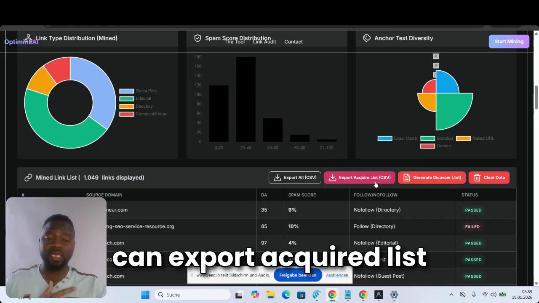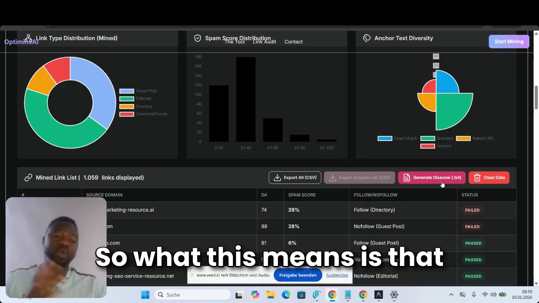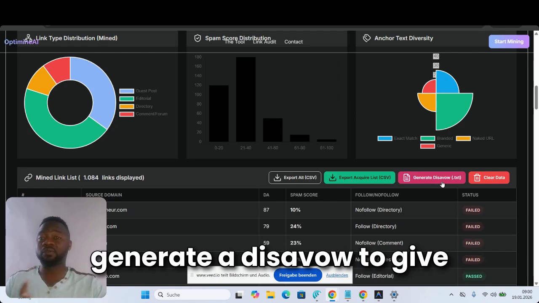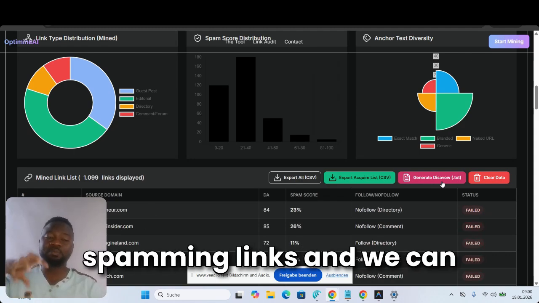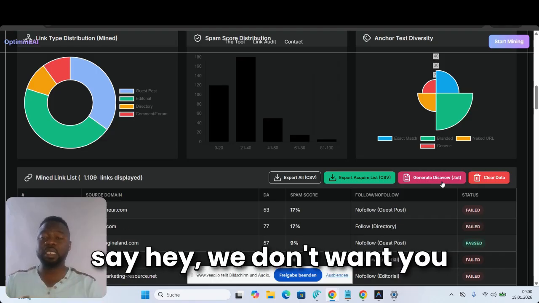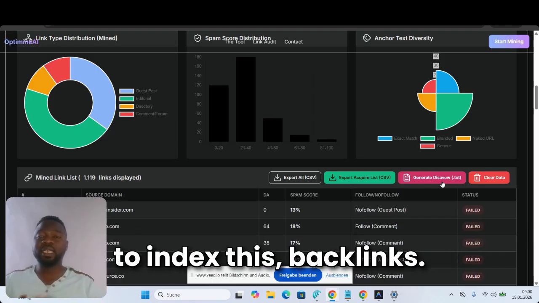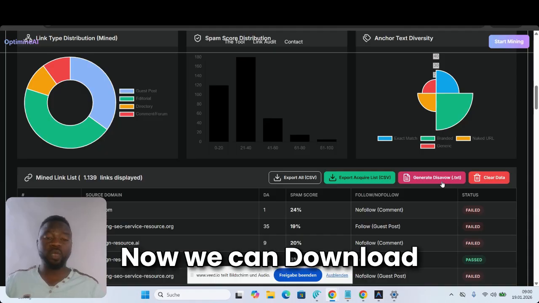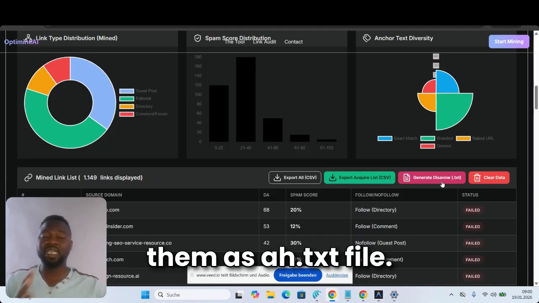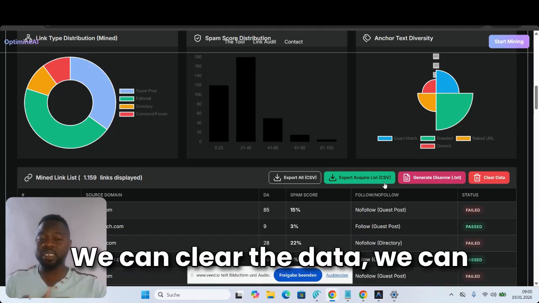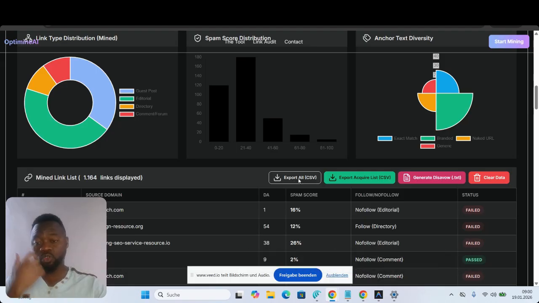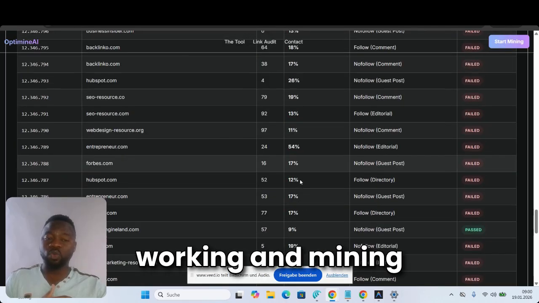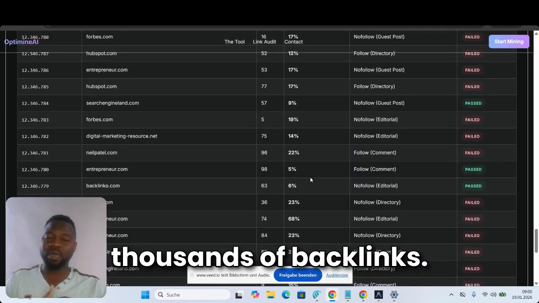Once we are okay, we can export acquired lists and generate a disavow. What this means is that if there are many spammy links, we can generate a disavow file with the list of these spammy links, and we can submit it to Google and say, hey, we don't want you to count these backlinks. So Google is going to disavow all these backlinks, and we can download them as a .txt file. We can clear the data, and we can export all our backlinks. So you can see how the tool is working and mining thousands of backlinks.